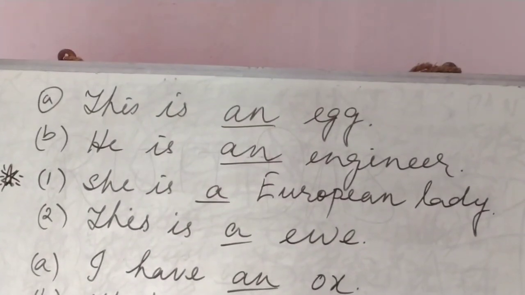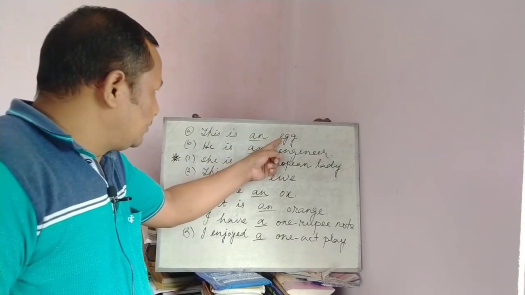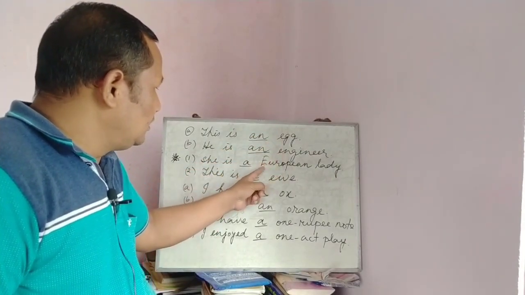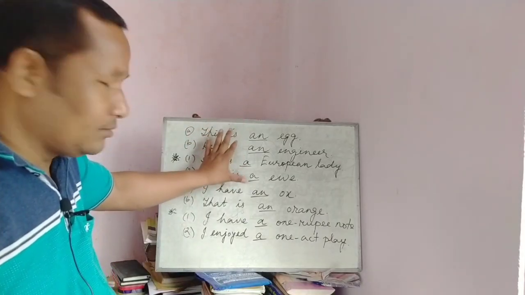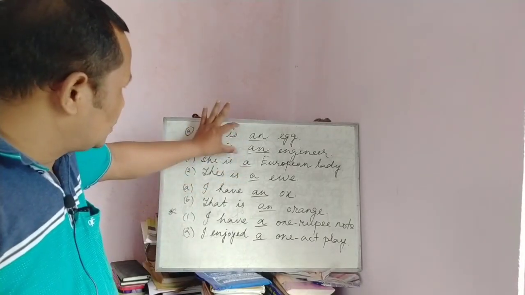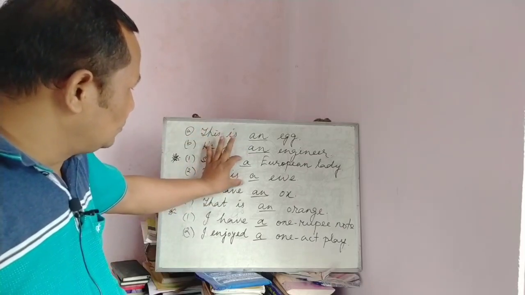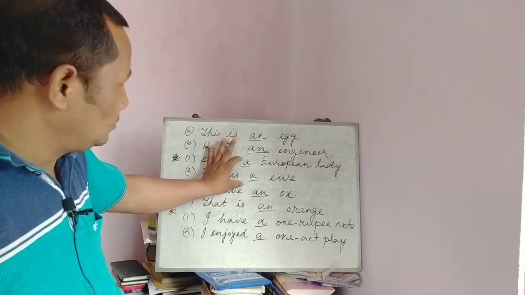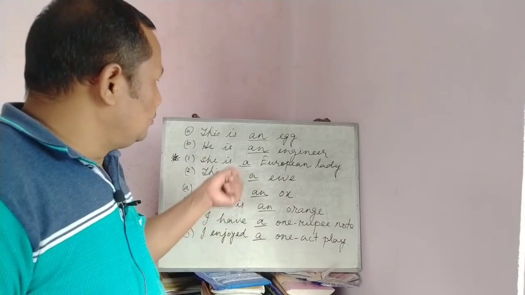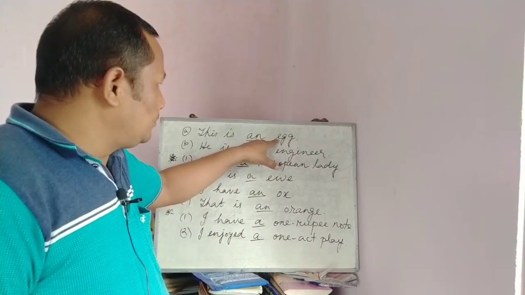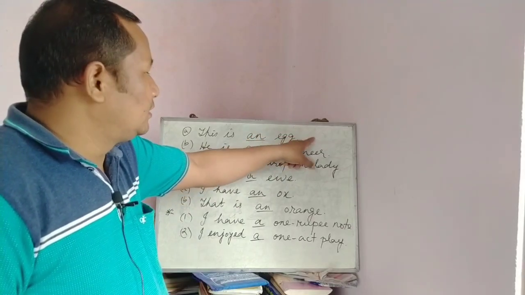Now, look at the pronunciation. The letter is the same, E, E, E, E, but still we have used different articles. In the first two we use an, and in the rest two we use a. Why? Because the sound of E in the first two becomes just like a vowel.